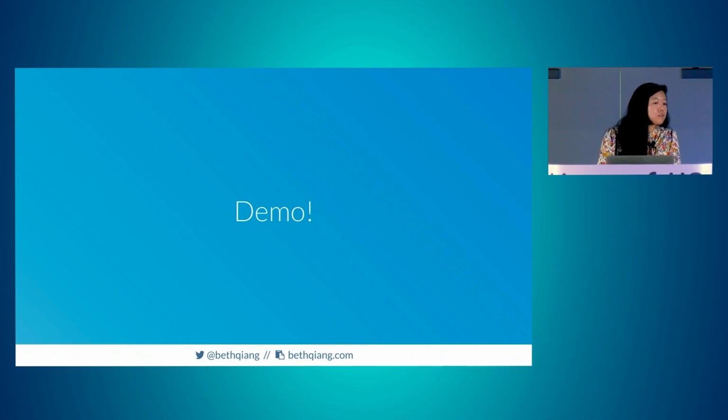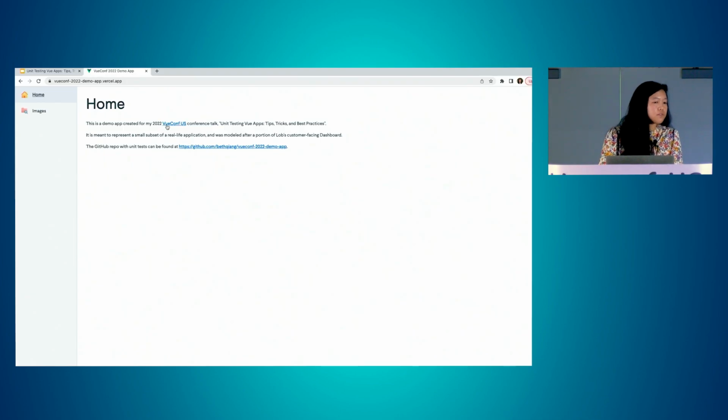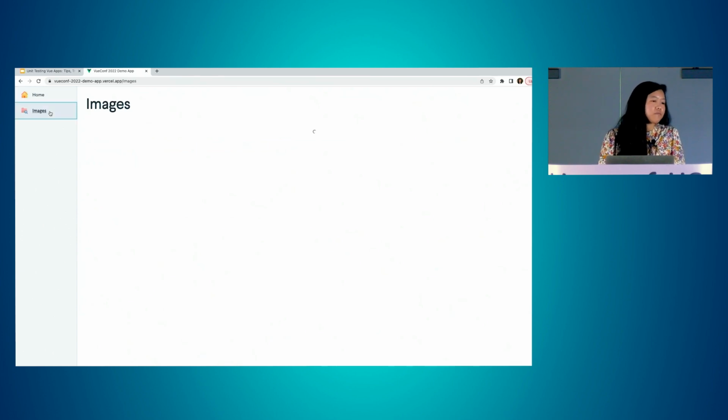Let me switch tabs. Cool. This is our homepage. It's fairly basic, just some text on what it's supposed to be. We're going to mostly ignore this page.